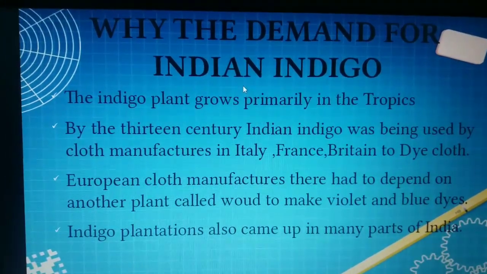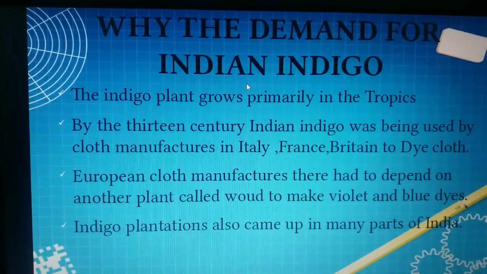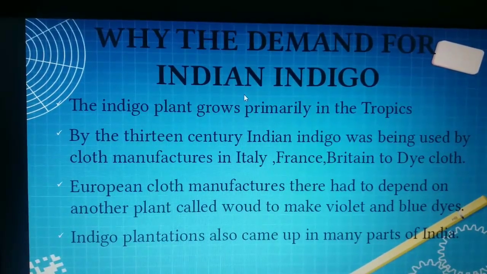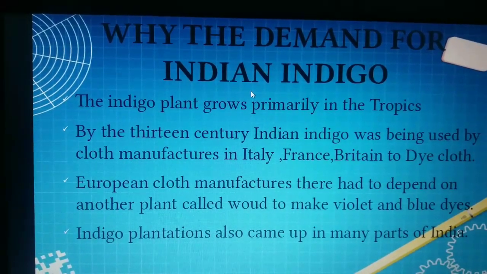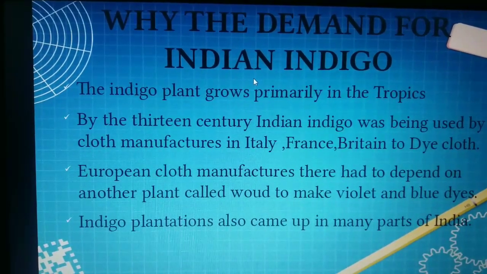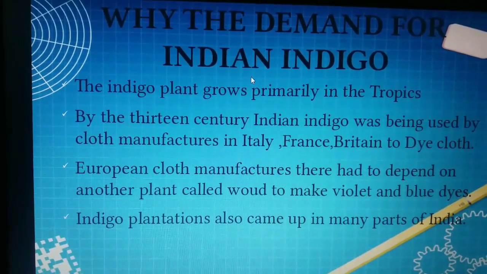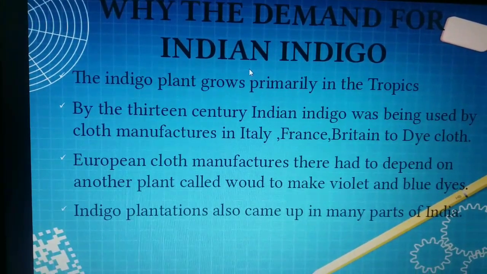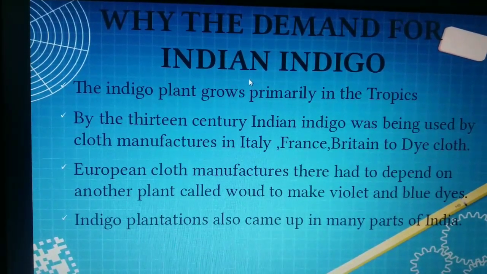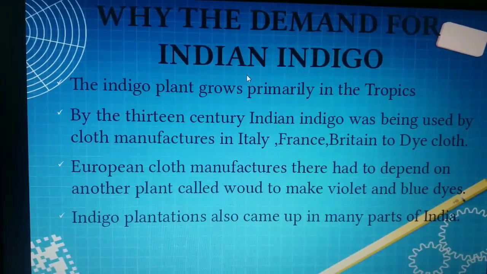next topic. Why the demand for Indian indigo? Just now I said the world's biggest supplier of indigo is India, right? So here, why the demand for Indian indigo? Let's see what the reason is. The indigo plant grows primarily in the tropics. By the 13th century, Indian indigo was being used by cloth manufacturers in Italy, France and Britain to dye